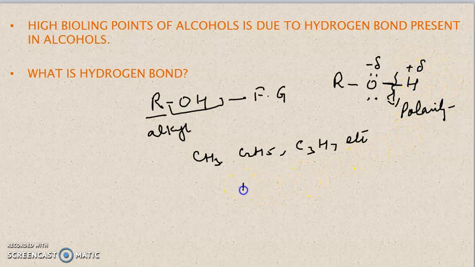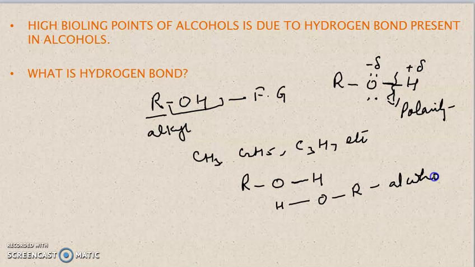Due to this nature of alcohols, that is the polarity of the OH bond, with oxygen negatively charged and hydrogen positively charged, the alcohol molecule can associate with other alcohol molecules, or we can say alcohol molecules are associated with each other through a bond that is called a hydrogen bond. This is another alcohol molecule, and this is also an alcohol molecule. They both are linked to each other through this hydrogen bond.